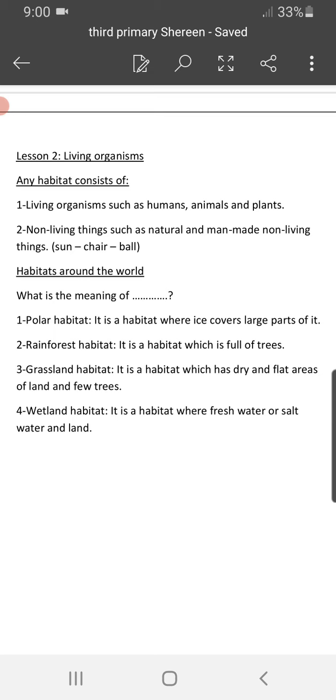Okay, number three, the grassland habitat. It is a habitat which has dry and flat areas of land and few trees. So it has a big area of dry land and few trees, not like the rainforest habitat. Okay, and what is the wetland habitat? It is a habitat where there is fresh water or salt water and land. This is the normal habitat, I think.